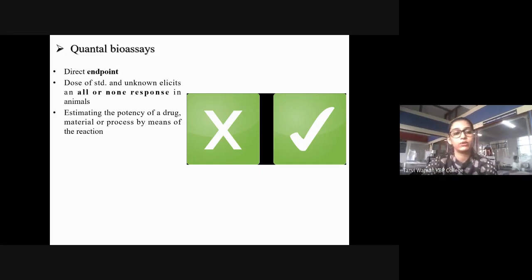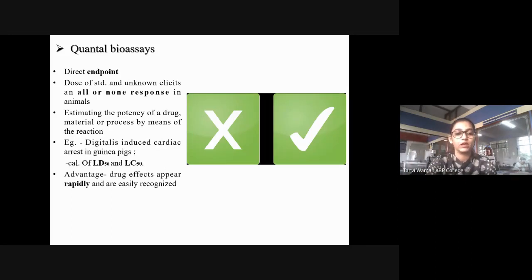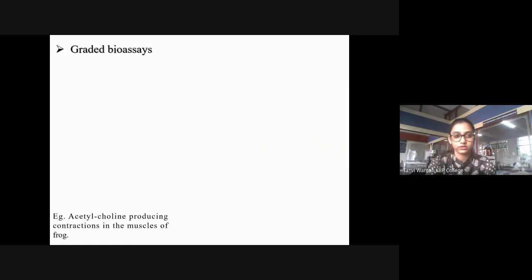Okay, and quantal में हम लोग क्या देखते हैं? We're just seeing the end point. Is the particular, sorry, वो test organism जो है क्या वो उस particular dose standard और test को response दे रहा है कि नहीं? Either all of the response or none of the response. ठीक है, like digitalis induced cardiac arrest in guinea pigs. So we're just seeing कि cardiac arrest हो रहा है कि नहीं हो रहा है. Okay, pretty easy, like calculation of LD50, LC50. What are the advantages and disadvantages?